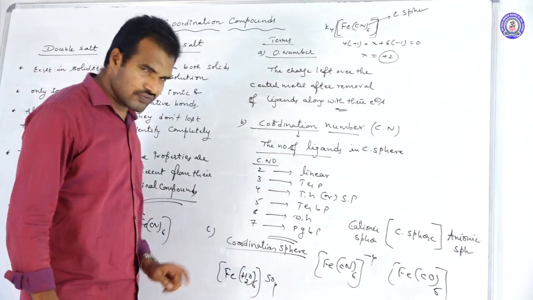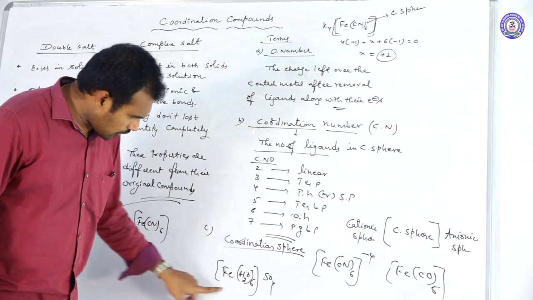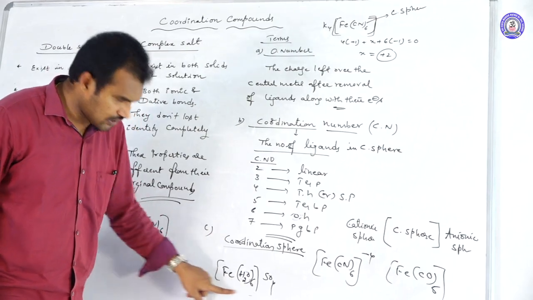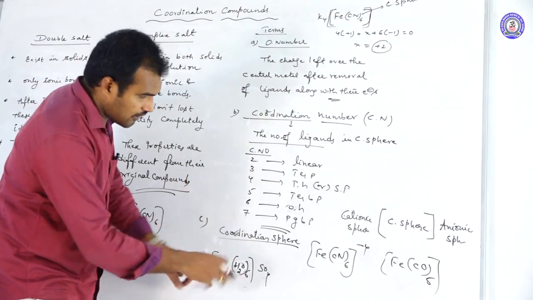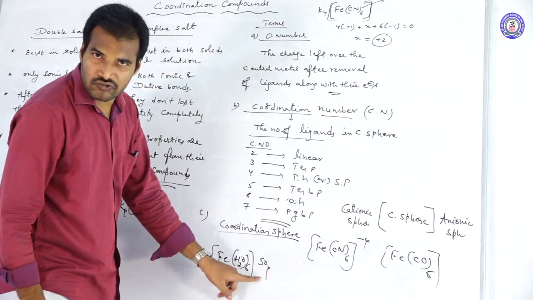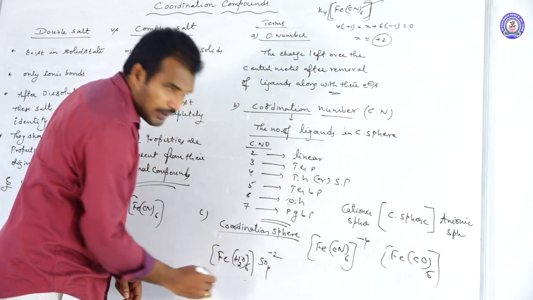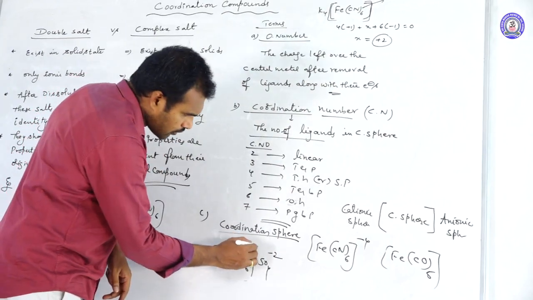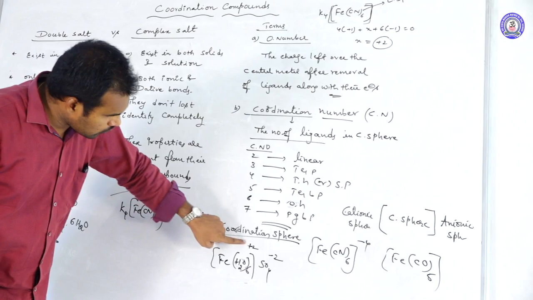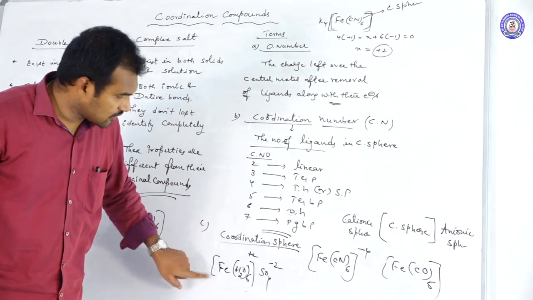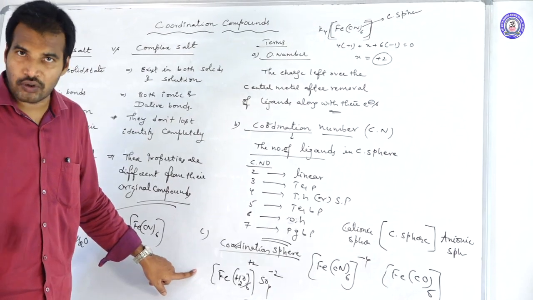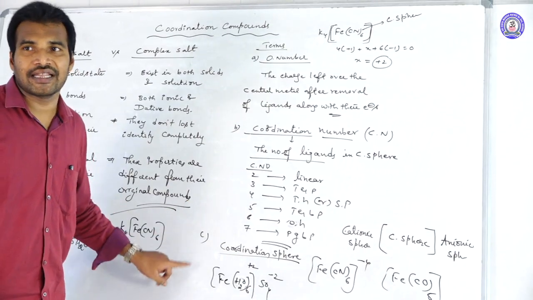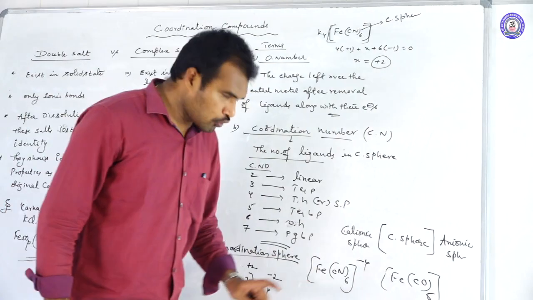But look at the charge of this one. This is a coordination sphere, the species present within the square bracket. In this square bracket, on the left side cations are not there, but on the right side an anion is there, SO4 -2. If the anion has -2 charge, then what is the charge over the coordination sphere? +2. That means this is a cationic sphere. The complex has positive charge, so this is a cationic sphere.